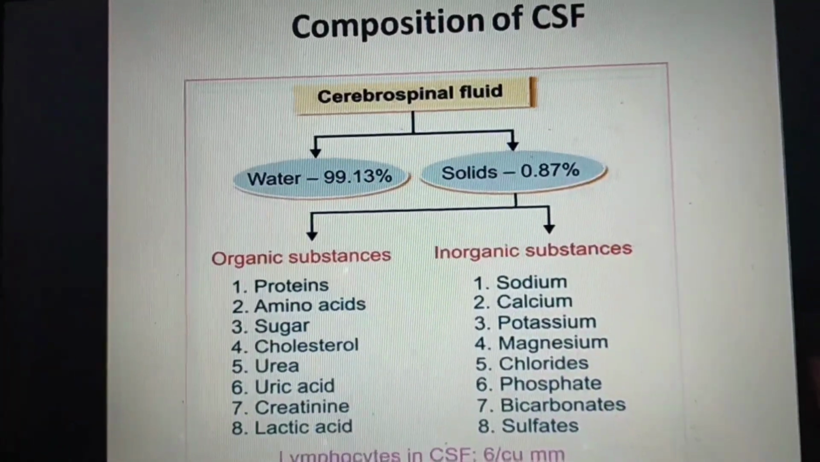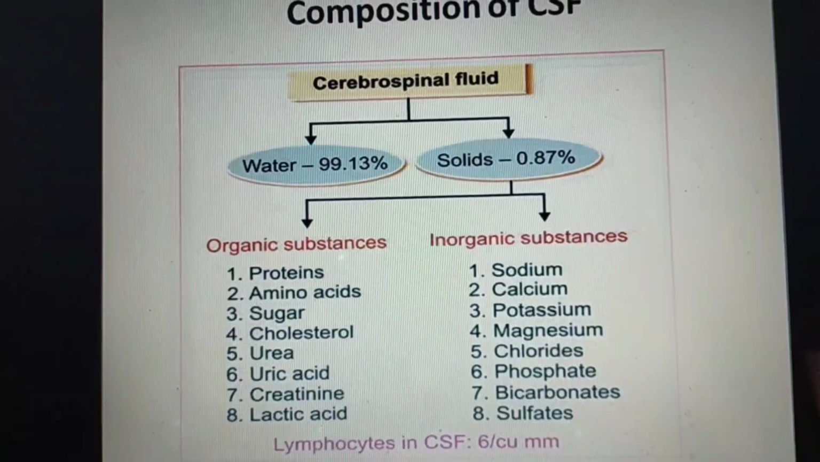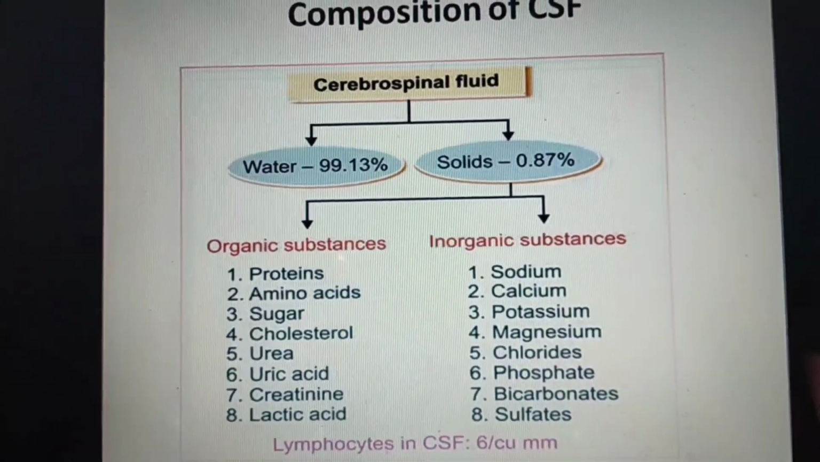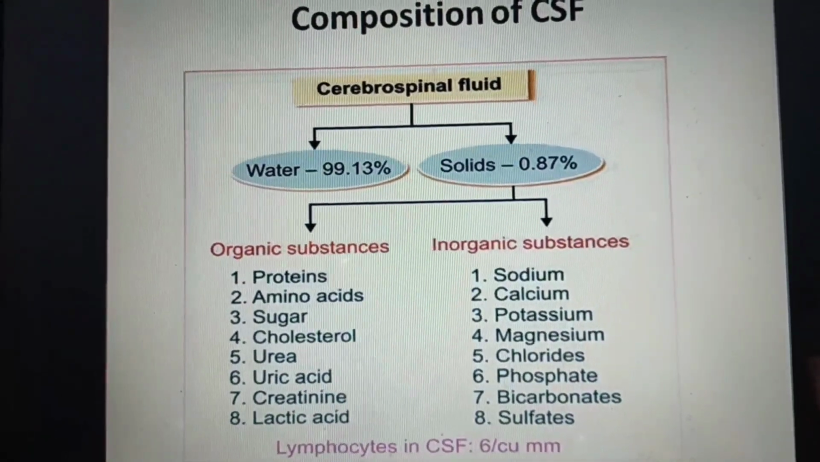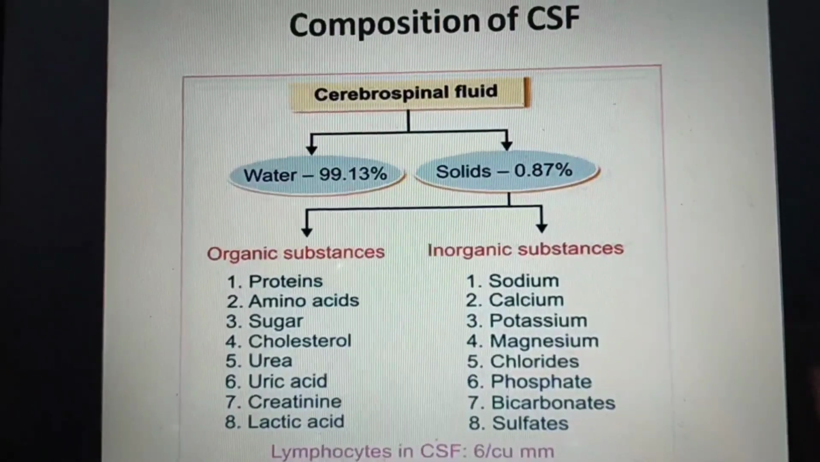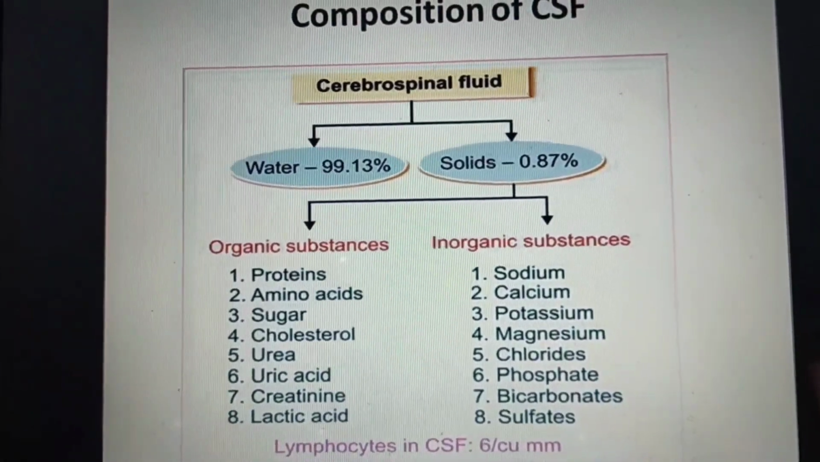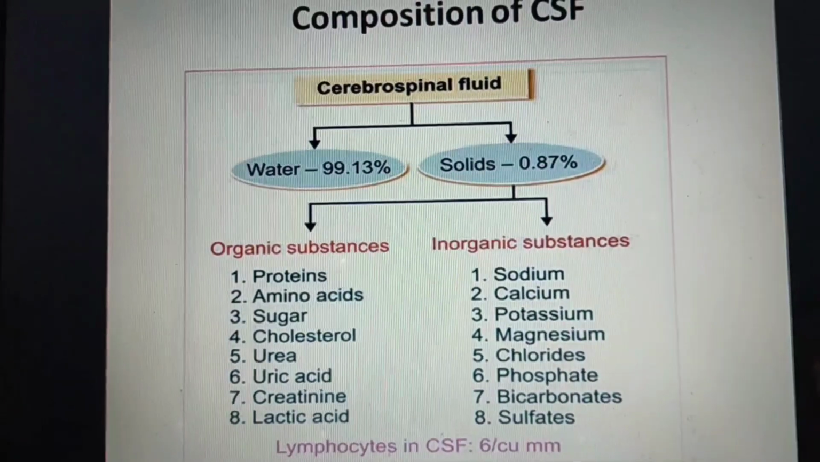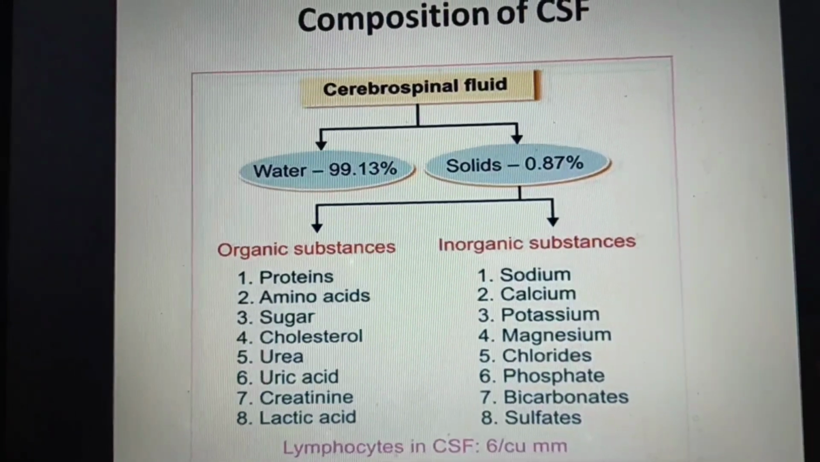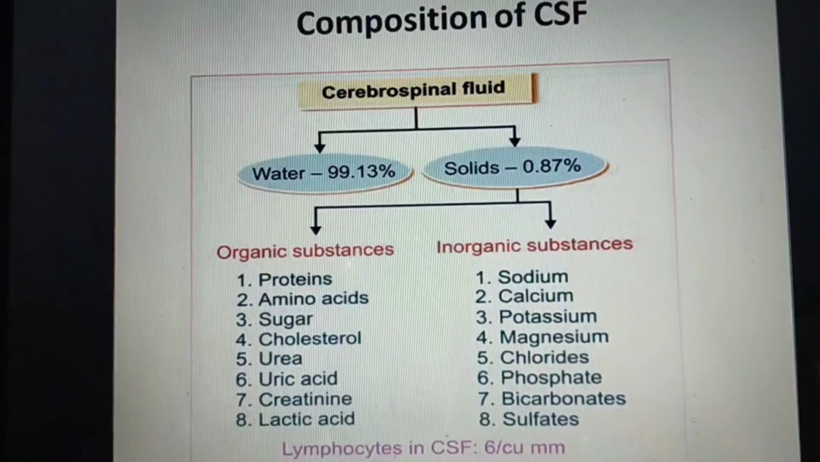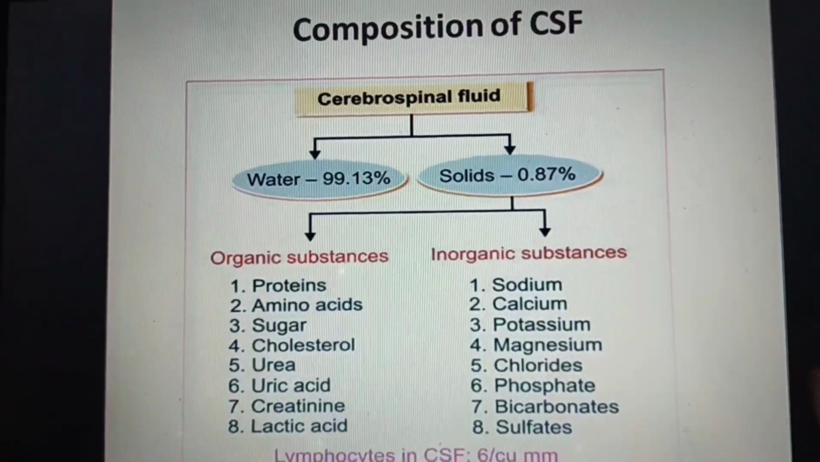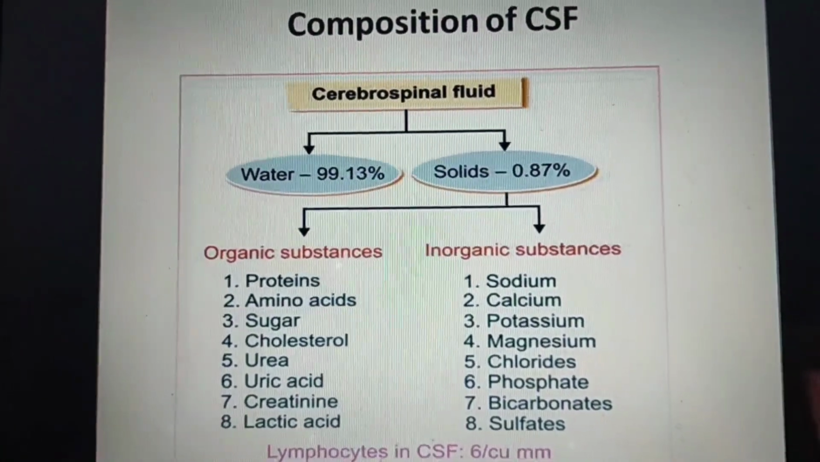In organic substances there are proteins, amino acids, sugar, cholesterol, urea, uric acid, creatinine and lactic acid. Whereas inorganic substances are sodium, calcium, potassium, magnesium, chlorides, phosphate, bicarbonates and sulfites. And lymphocytes in CSF would be 6 per cubic millimeter. So if the question is asked about the composition of CSF, you have to write down these things.